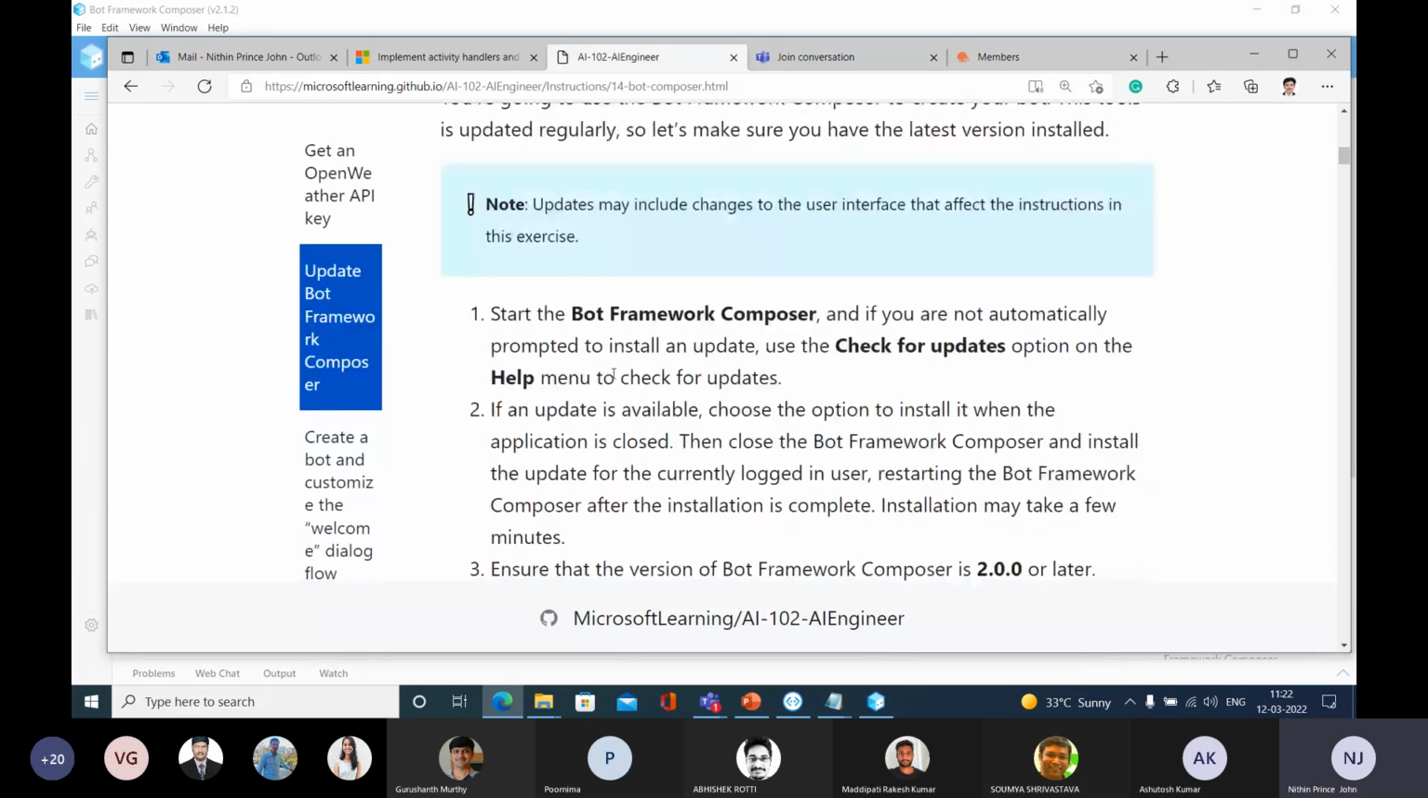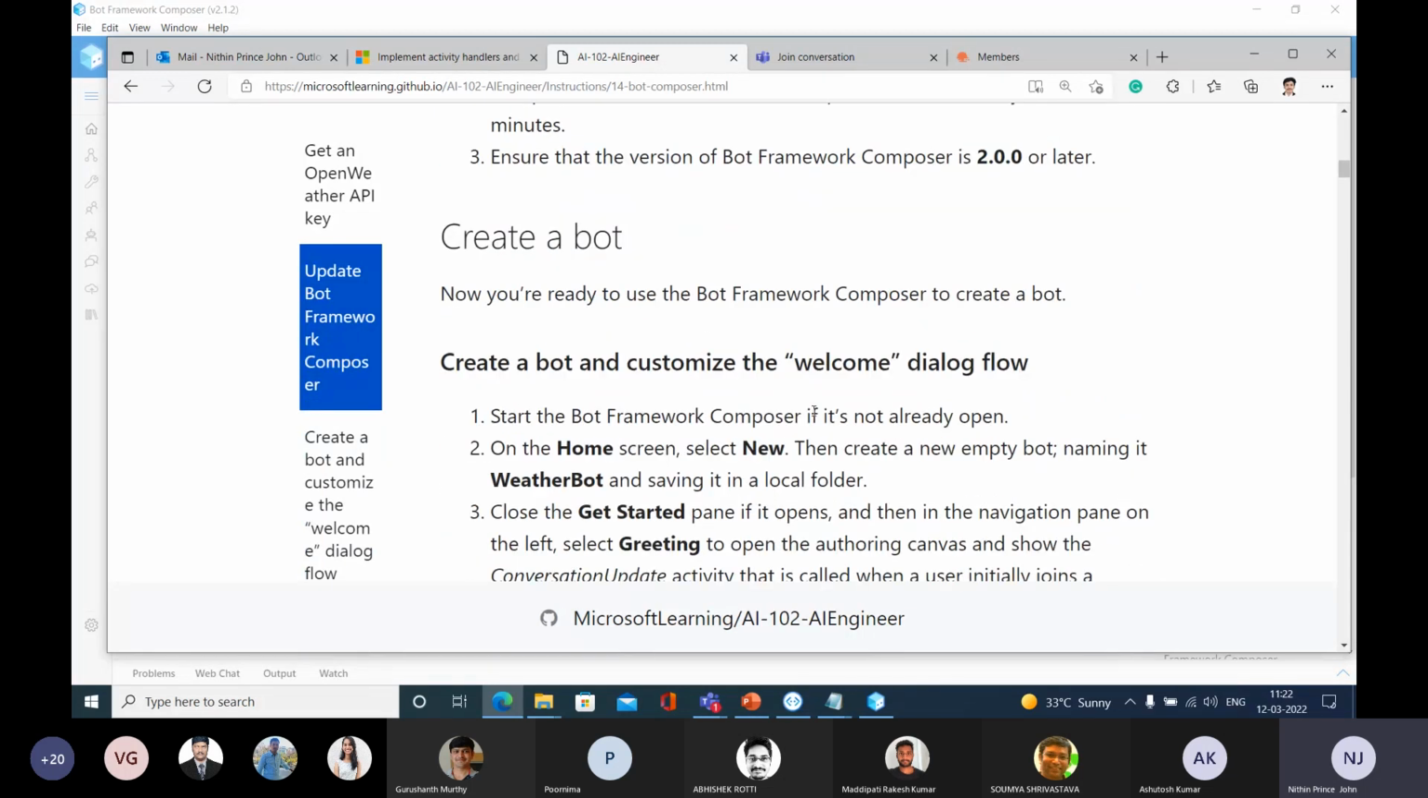So go and check for updates. After that, you can create a new board, and you can give whatever name that you like. Here on the home screen, select new weather board. You can see all this information here.